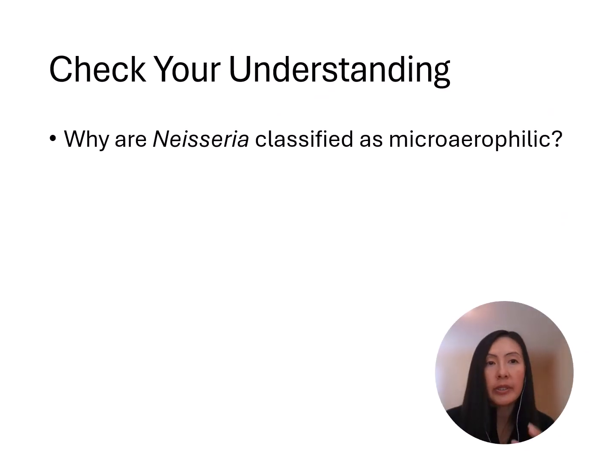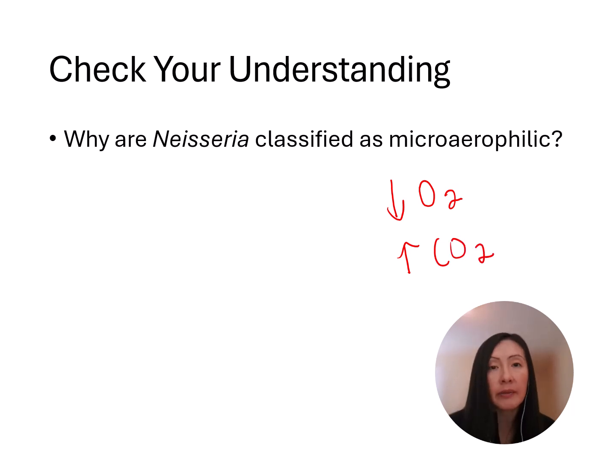Here's another checkpoint. Neisseria are classified as microaerophilic because they require low levels of oxygen for growth. They cannot grow well in normal atmospheric oxygen concentrations. So instead they need low or reduced oxygen levels, plus it's better if they have higher carbon dioxide levels. And one type of medium that we use to grow these Neisseria is that chocolate agar I just showed you. So chocolate agar was the agar that is supplemented by those partially broken down or hemolyzed red blood cells.